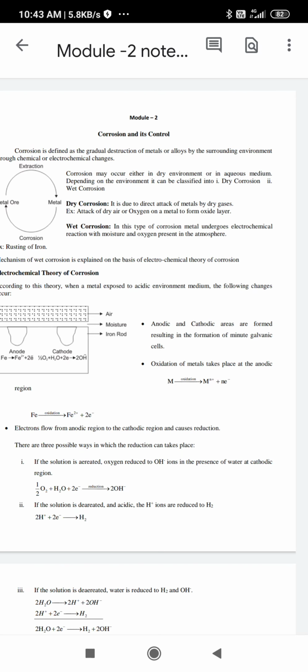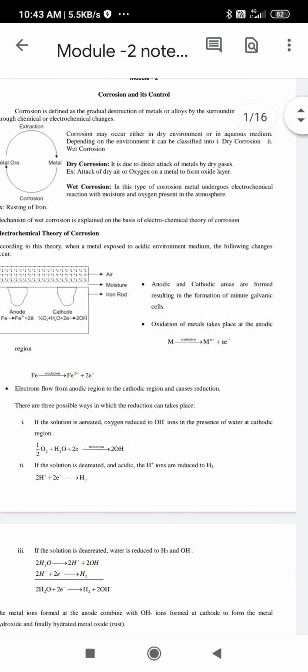vigorous. To give you an example: dry places like Rajasthan, normal places like Bangalore, and the seashore, which is severely wet. It means humidity is more. So corrosion that takes one month in Rajasthan will take one week in Bangalore, and near the seashore it will take one day. When the humidity crosses the critical level, the rate of corrosion immediately becomes more.